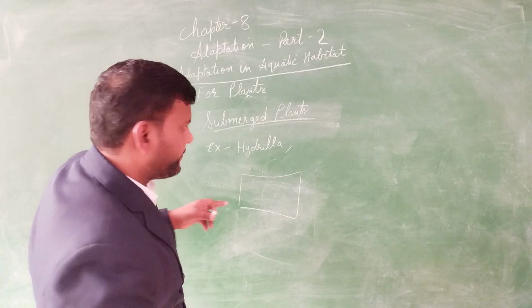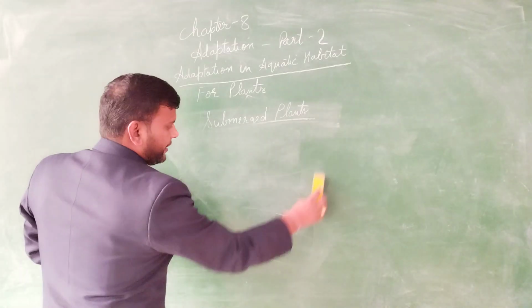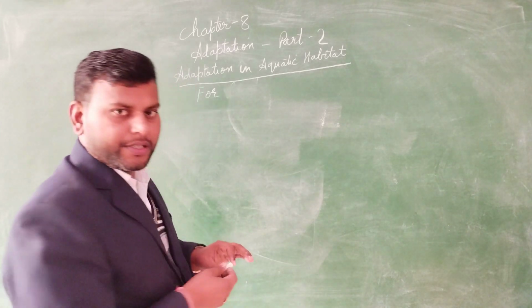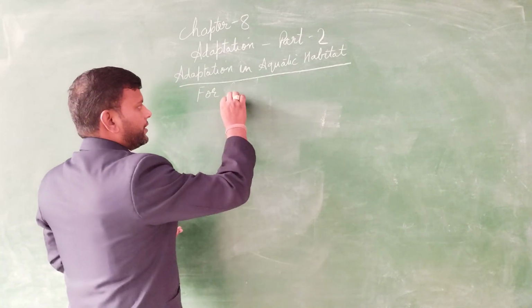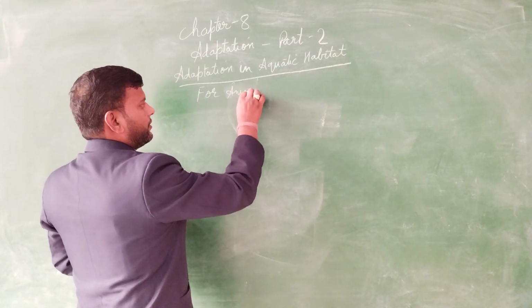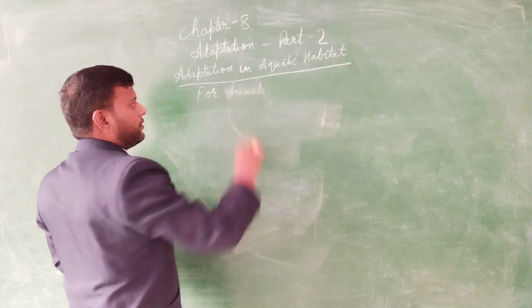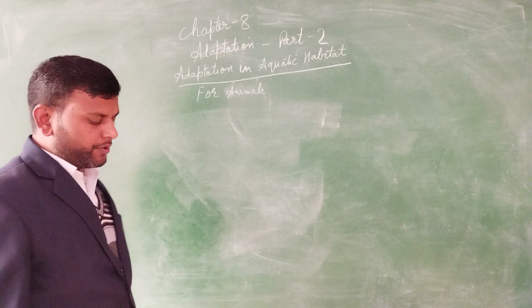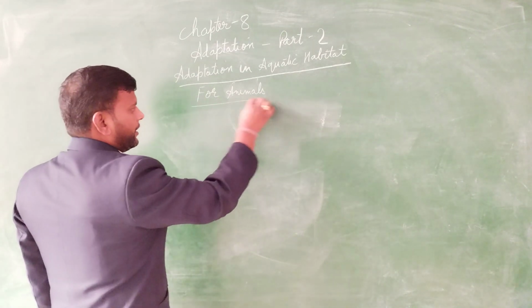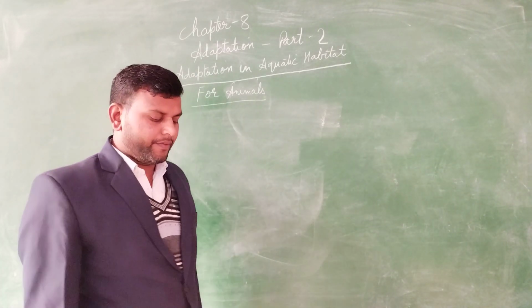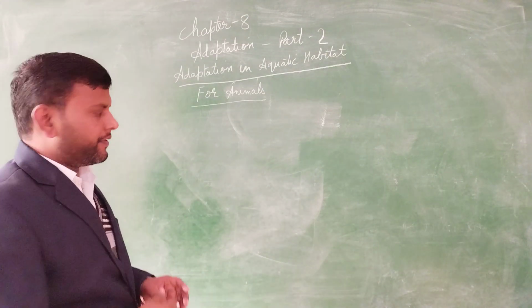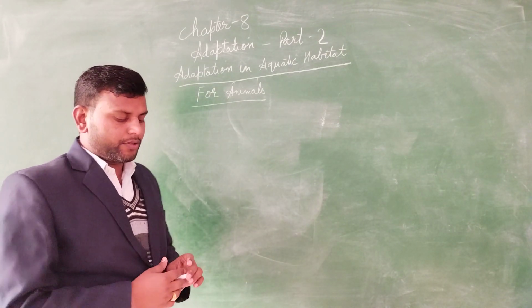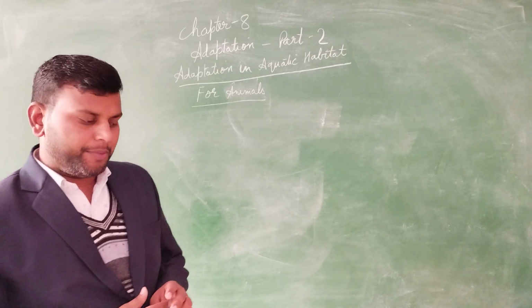Now we are going to discuss the animal case. Up to now we were discussing plants, and now animal adaptation in the aquatic habitat. Like aquatic plants, there is a large variety of animals, like fish and frog, that are also adapted to live in the aquatic habitat.